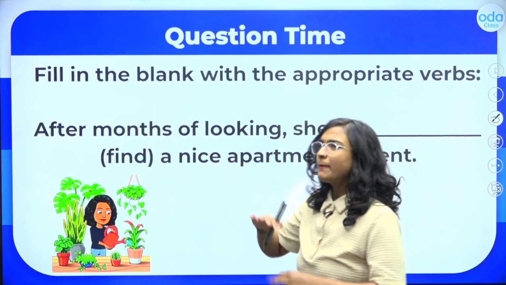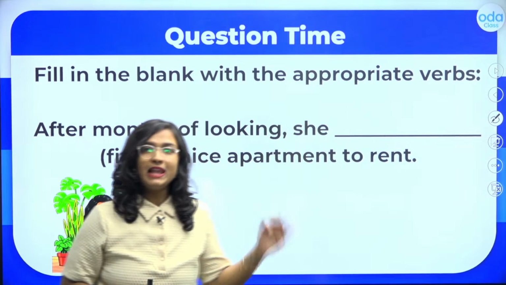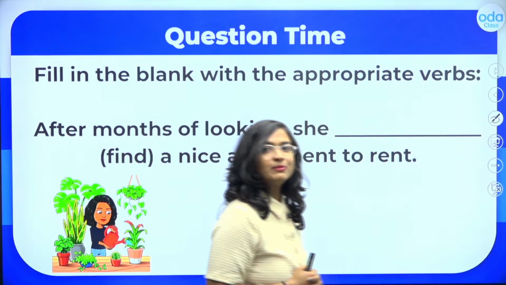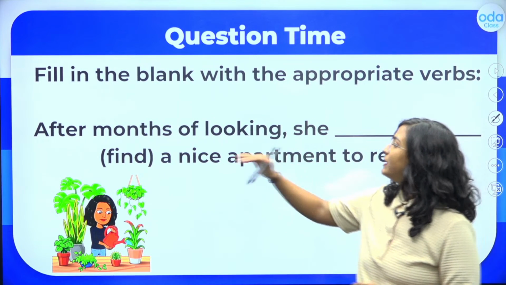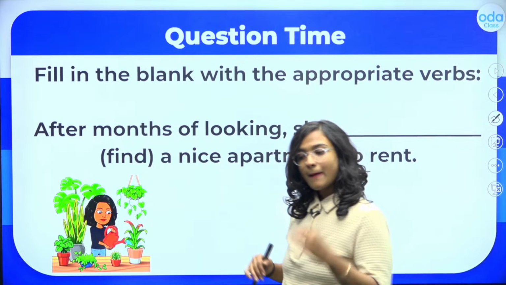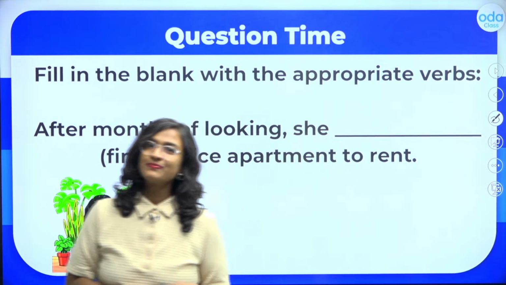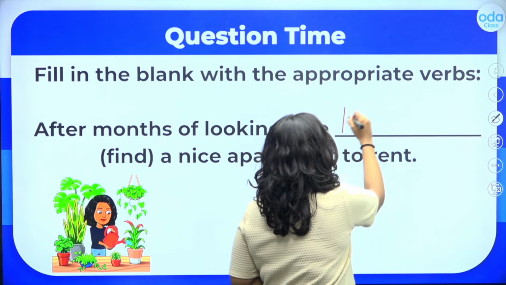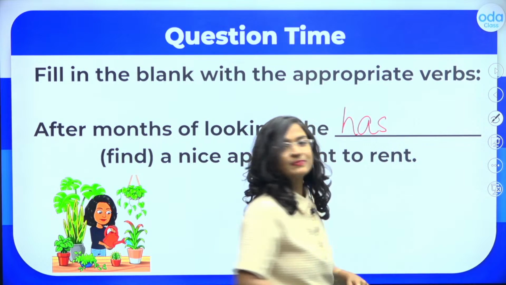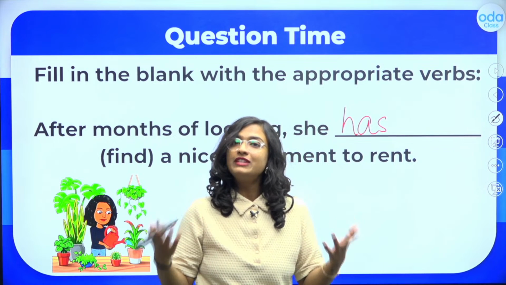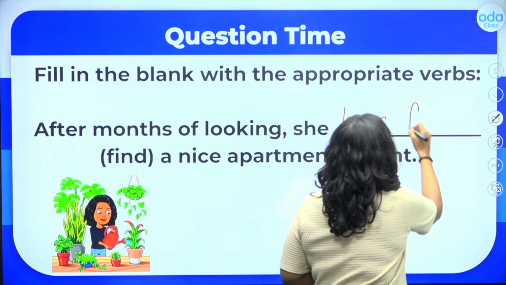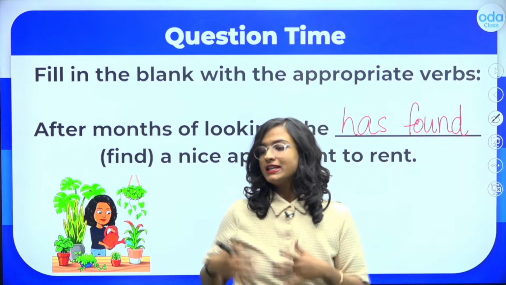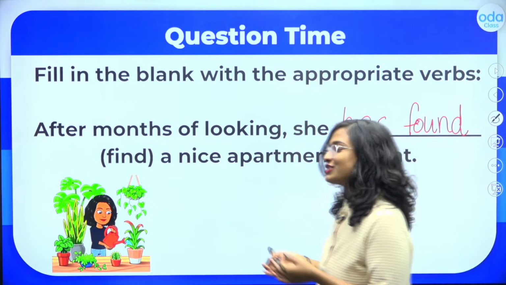Tell me, after months of looking, she blank a nice apartment to rent. Now students, here the action verb is find. After months of looking, she blank a nice apartment to rent. Students, here our subject is she, which means we need to use the helping verb has. She has. And students, the past participle of the verb find is found. So, after months of looking, she has found a nice apartment to rent.